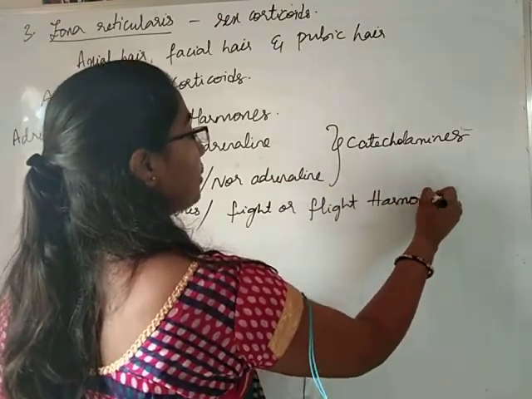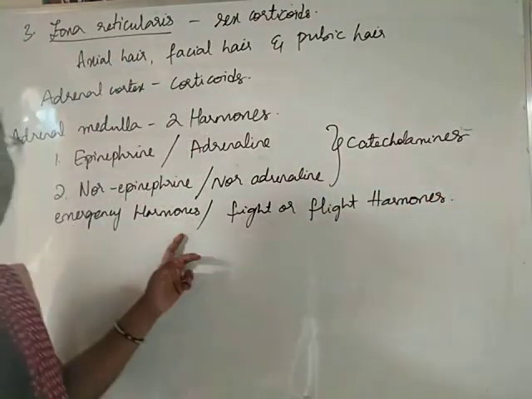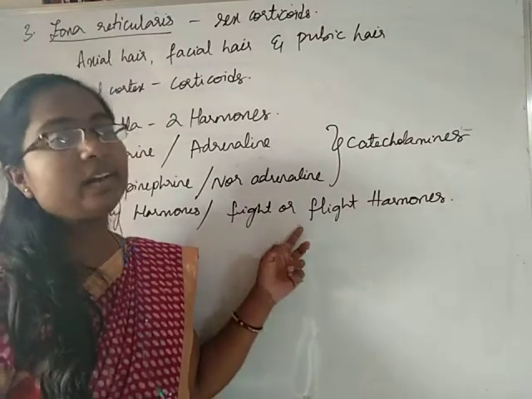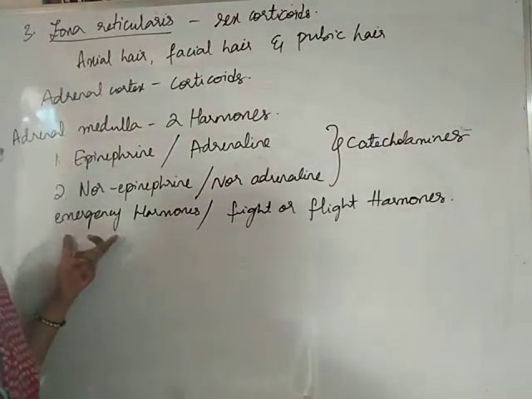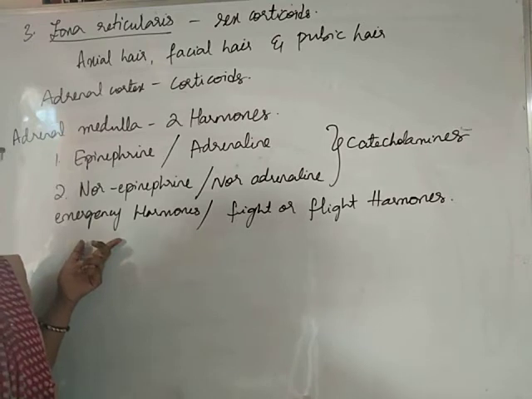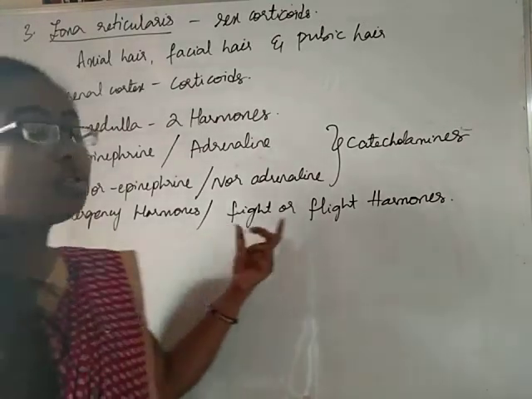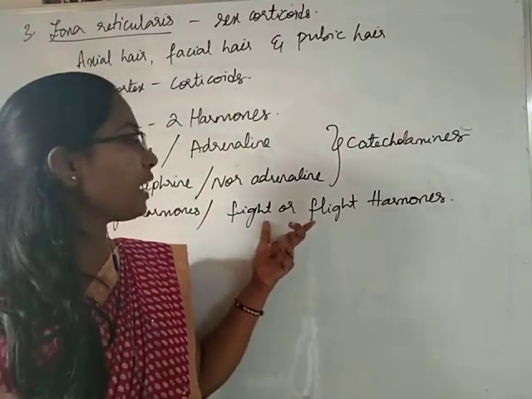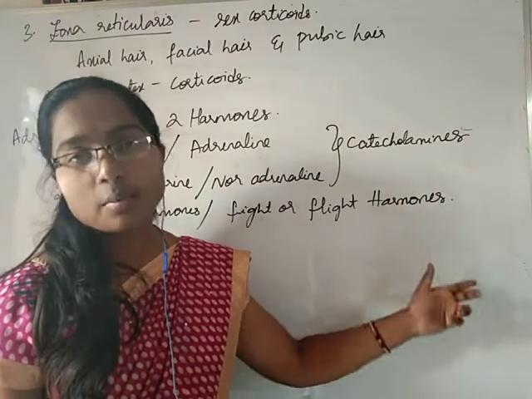They are called emergency hormones or fight or flight hormones because they are produced in emergency situations, during stress.